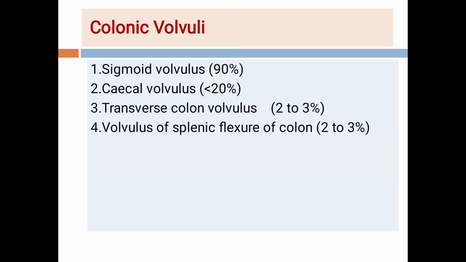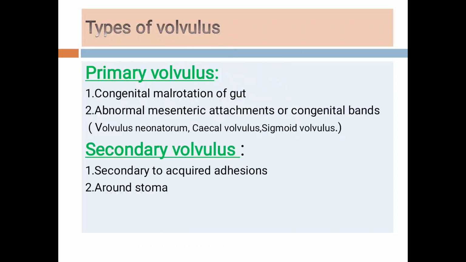Then students, colonic volvuli. In colonic volvuli, sigmoid volvulus is seen in 90% of the patients, cecal volvulus in 20% of the patients, and transverse colon volvulus and volvulus of the splenic flexure of the colon are rare, seen in only 2 to 3% of the patients. So sigmoid volvulus is the commonest volvulus of the colon.